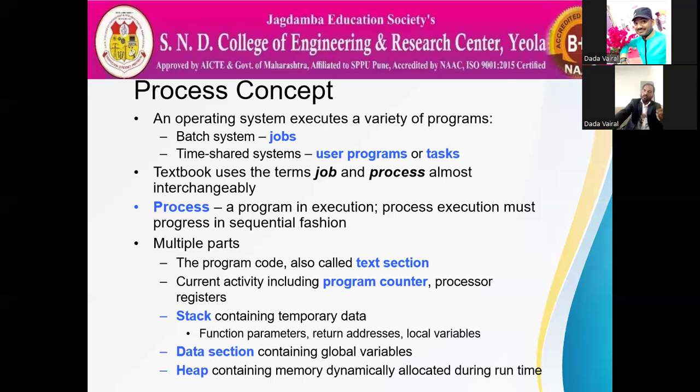So the five components are: the text section, the program counter, which instruction is executing, the stack for temporary data, the data section containing global variables, and the heap section, the dynamic memory required.